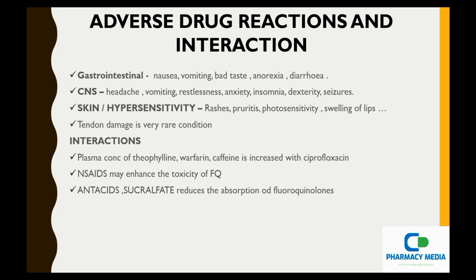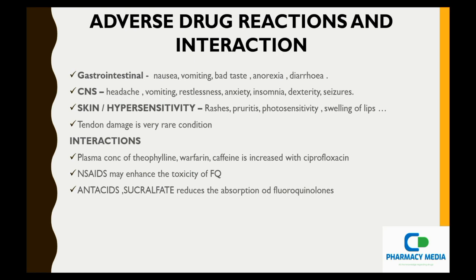Diarrhea is watery loose stools. In the central nervous system, it causes headaches, restlessness, anxiety, insomnia, which is deficiency of sleep, dizziness and seizures. Seizures are also known as epilepsy.